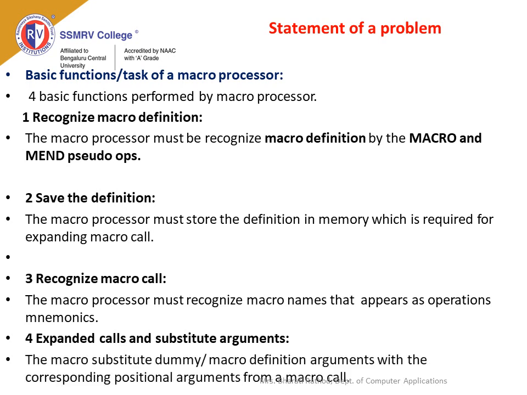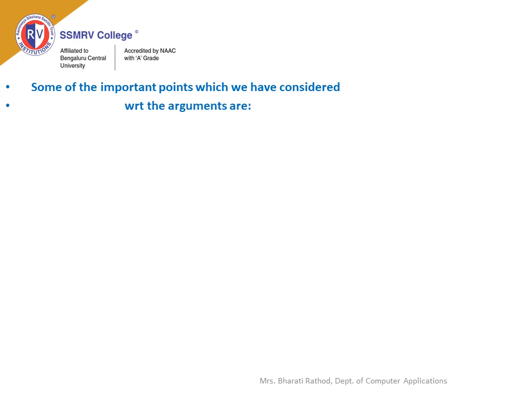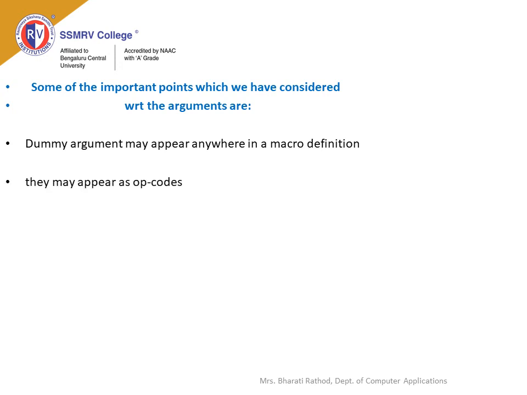In case of expanding calls and substituting arguments, the macroprocessor substitutes dummy or macro definition arguments with the corresponding positional arguments from a macro call. Some of the important points we are required to consider with respect to arguments are: a dummy argument may appear anywhere in a macro definition.